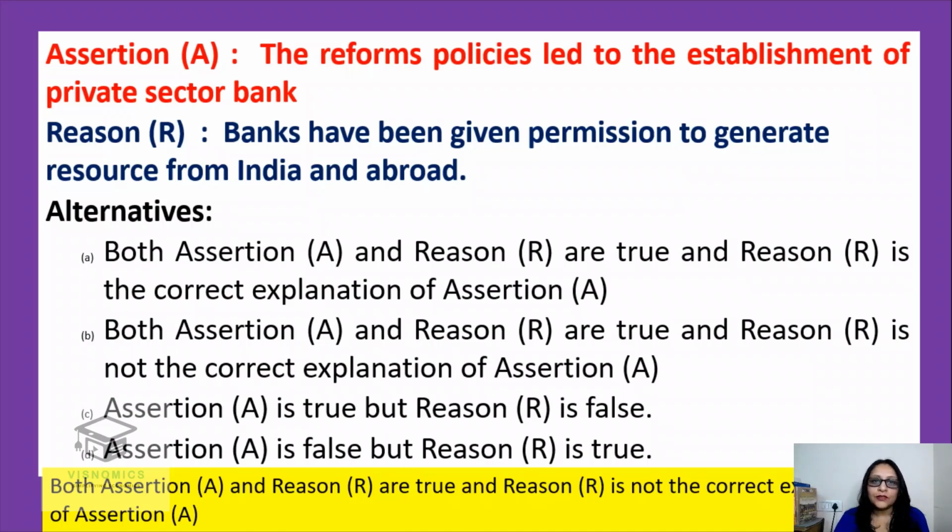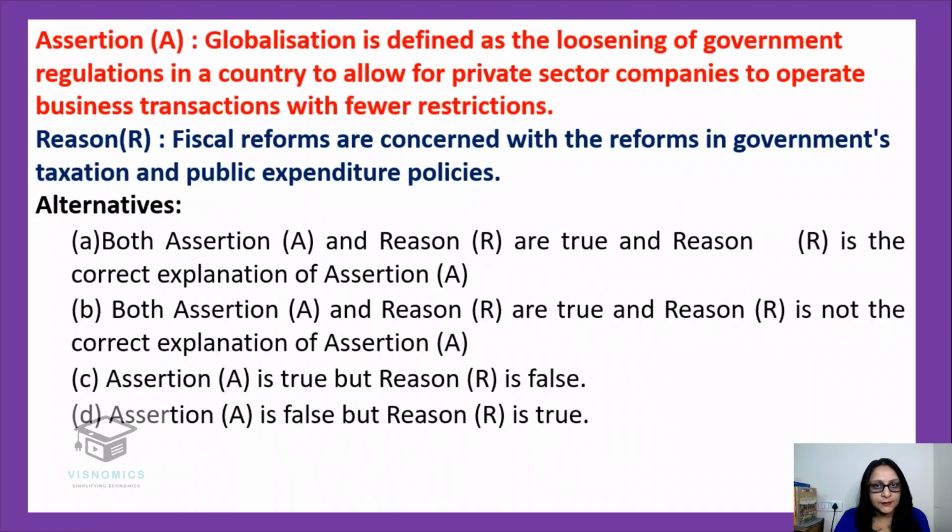Yes, so the reform policies establishment was the private sector bank established due to that, and you can see that your ICICI and most of the private sector banks existed after that only. But the reason says banks have been given permission to generate resource from India and abroad. No, it was not that. The permission was not given, only the investment limit was increased to 51%.